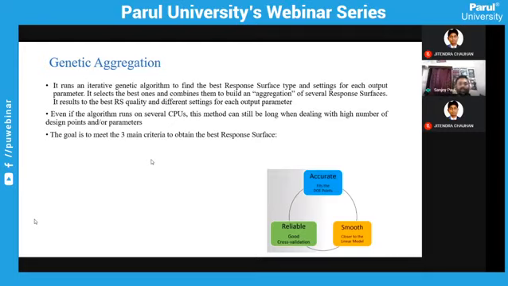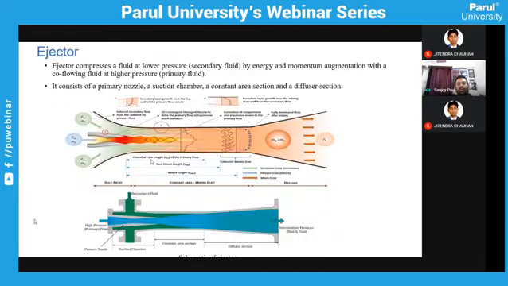So coming back to this, since we are dealing with this model in our day-to-day application, this is one of the applications which I have used, and this is an ejector. An ejector is nothing but a device where your high pressure fluid